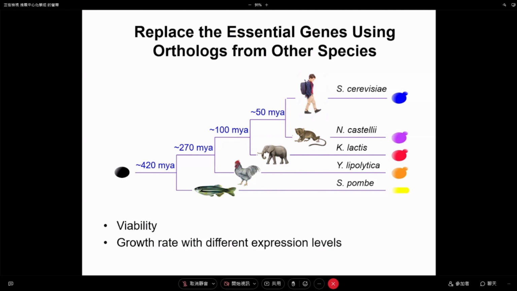If you take a human-centric view, we can imagine those different species. Basically, the evolutionary distance is just like a human and monkey, elephant, bird, and fish. That's how far we push it. So basically, you can imagine putting a fish gene into a human to see whether the human cells can still survive or not. That's the idea.